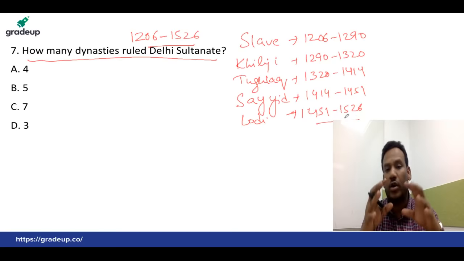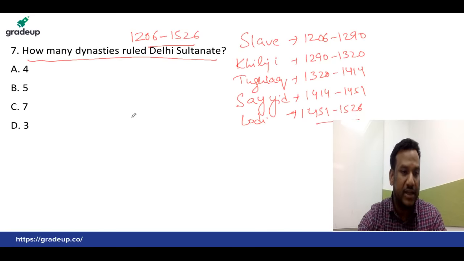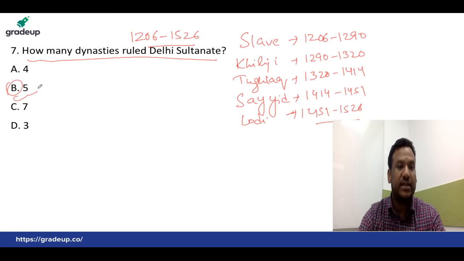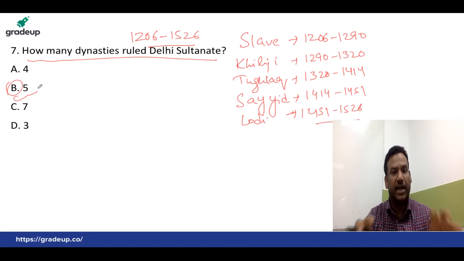The last ruler of the Delhi Sultanate was Ibrahim Lodi, and Ibrahim Lodi was defeated by Babur in the first Battle of Panipat in the year 1526. With this, the Delhi Sultanate declined, and the rule of the Mughal Empire started in India. So 5 dynasties ruled over Delhi.